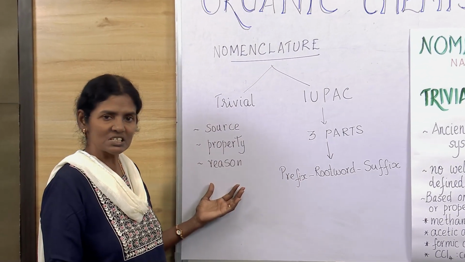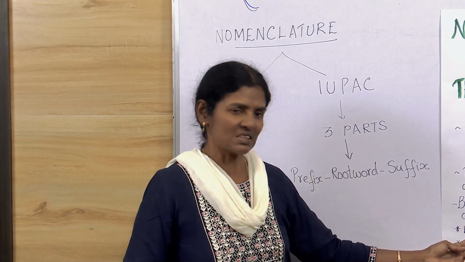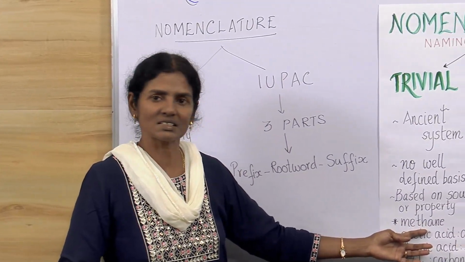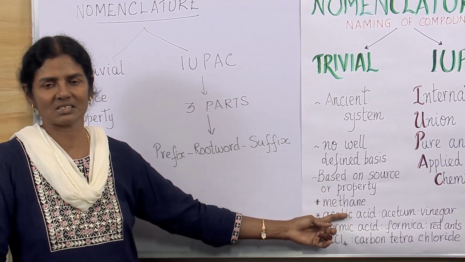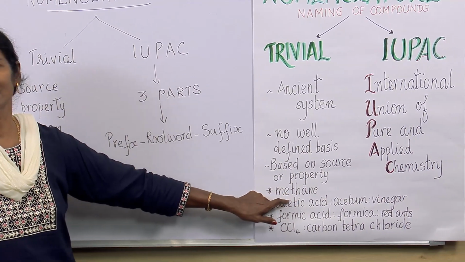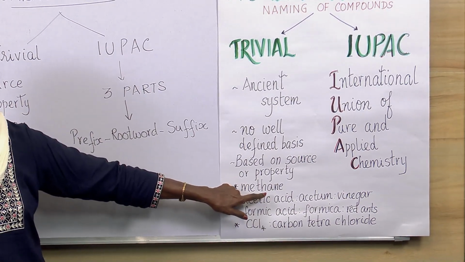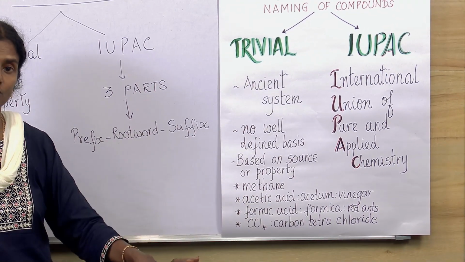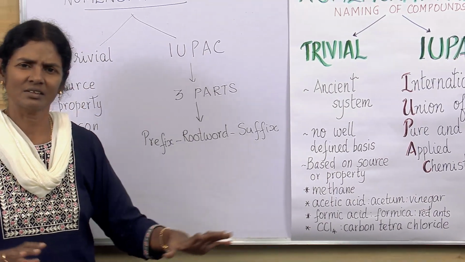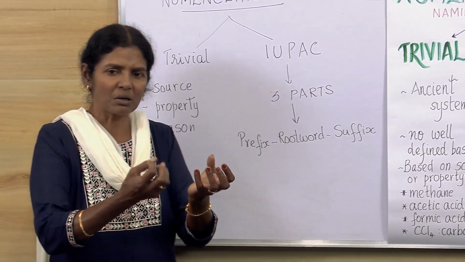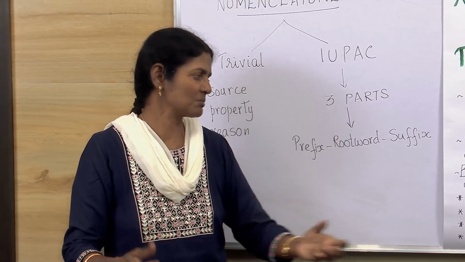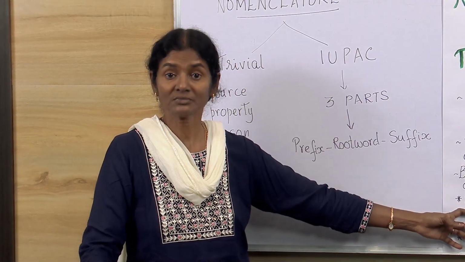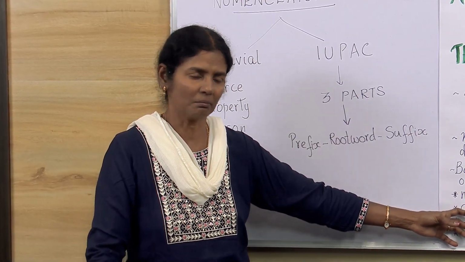Now, when you come to the trivial names, this is methane. Of course, methane is retained even in the IUPAC system. Methane is otherwise called marsh gas. Why marsh gas? When you go to stagnant water, marshy areas, the drainages, you can see bubbles coming up. They are nothing but methane gas in marshy areas, so it's called marsh gas.